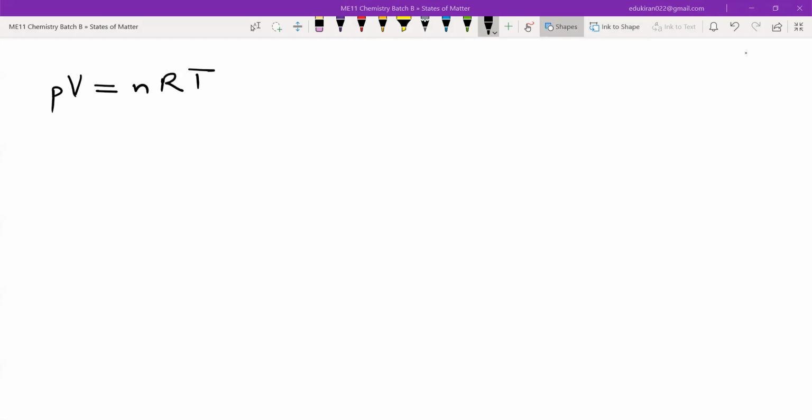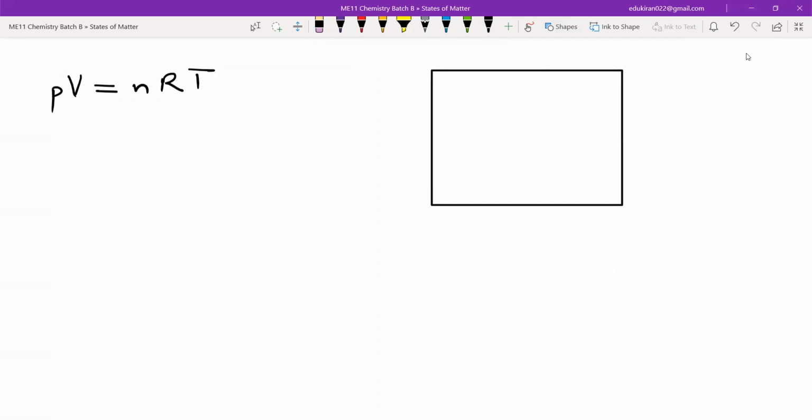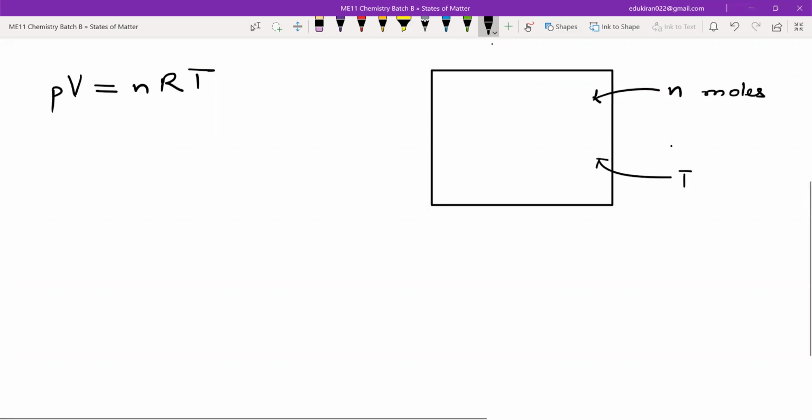Fine. Now start thinking in terms of real gas, with the gas in a container. Please think of a real situation. What I did to get a gas in a container, I took n number of moles of gas, and the temperature was measured to be T. Everyone is okay with this? N moles and T temperature? Yes or no? Yes, sir. Okay.